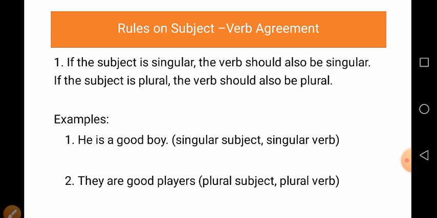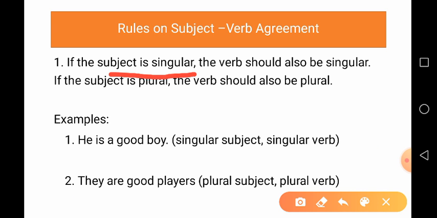Rule 1. What is rule 1? If the subject is singular, the verb should also be singular. And if the subject is plural, the verb should also be plural. Let us see some examples.